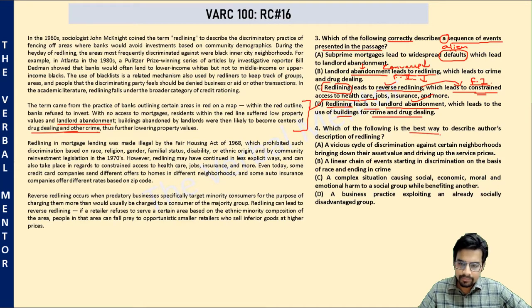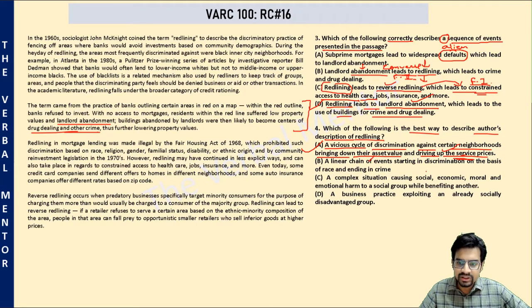Which is the best way to describe author's description of redlining? Okay. Option A, a vicious cycle of discrimination against certain neighborhoods, bringing down their property value, asset value, and driving up the service prices. Exactly how the author has described redlining. In the last paragraph, he does say that redlining leads to reverse redlining, which means the service prices are driven up by some opportunistic retailers when they identify the areas where others are not offering their services. So this is exactly what was mentioned.